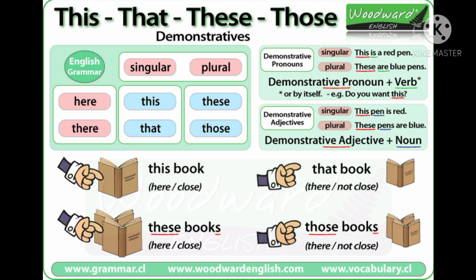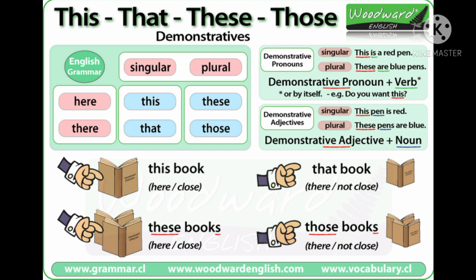Why? Because this is the subject of the sentence, and hence a subject always becomes either a noun or a pronoun. But if I say, this pen is red, in this sentence, the subject is pen. And pen is described by the word this. I'm pointing out the pen and this qualifies the noun pen. So this becomes the demonstrative adjective.